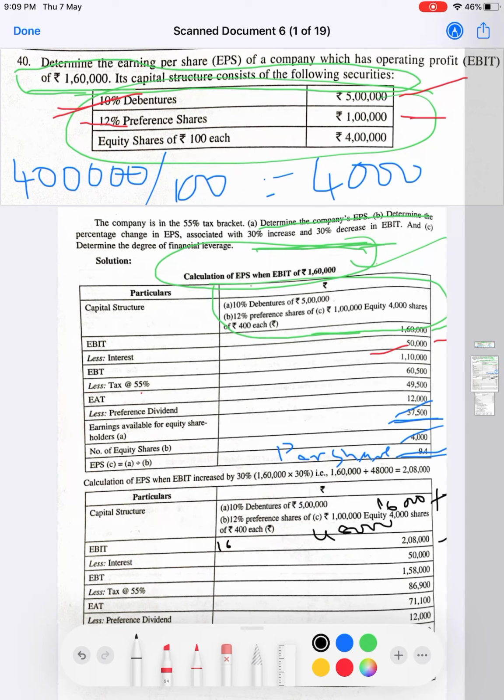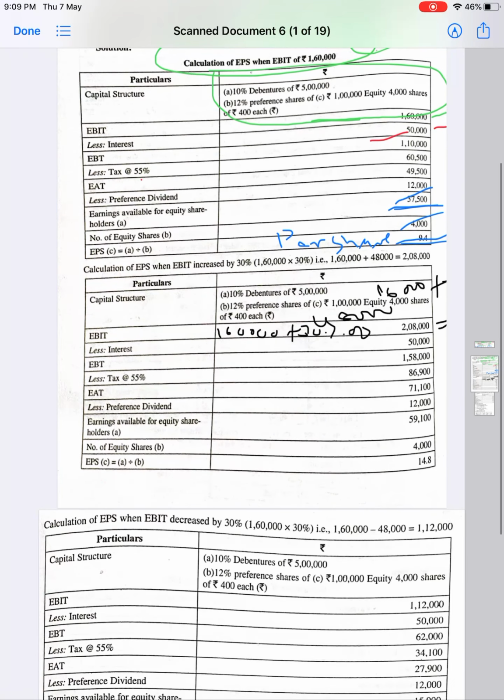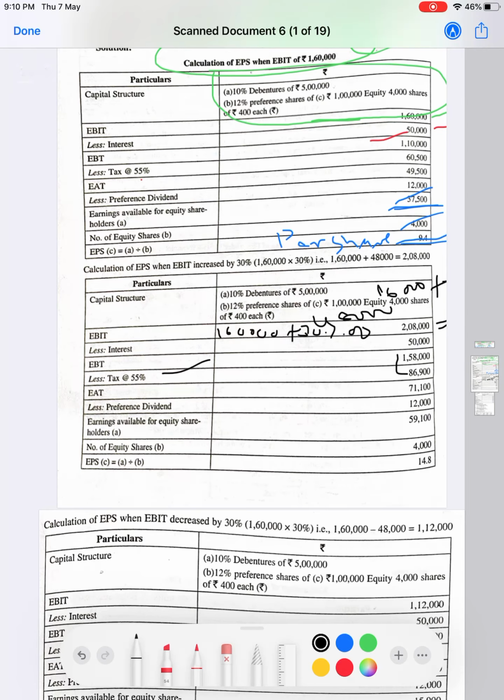And the remaining things are the same, less interest. Interest will remain unchanged, 50,000. So you will get 1,58,000 EBT. Then earnings after tax will be 71,100 after calculating 55% on 1,58,000.